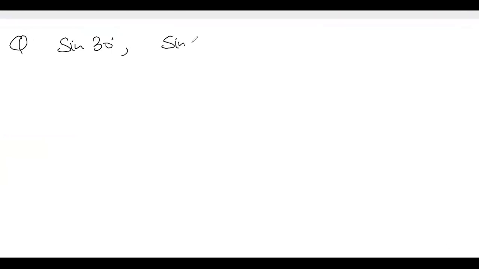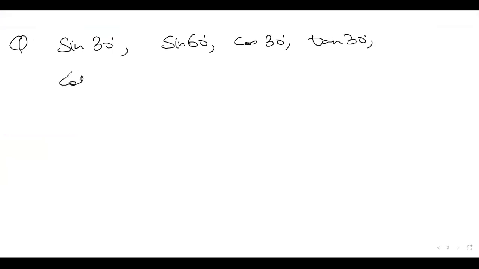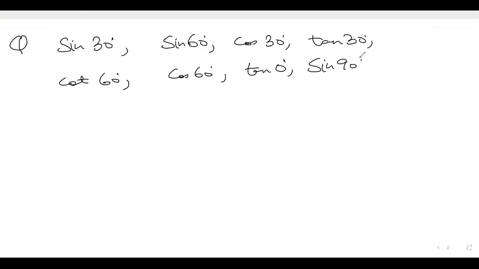You can use chat, otherwise you can unmute and speak also, not an issue. Tan 30. Cot 60. And these values only. So I already have got answers from Likita.